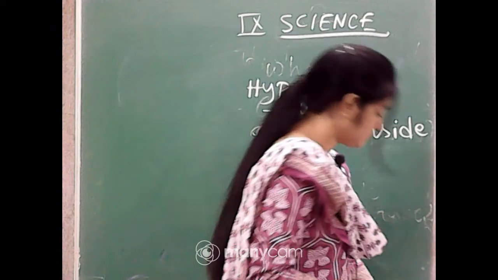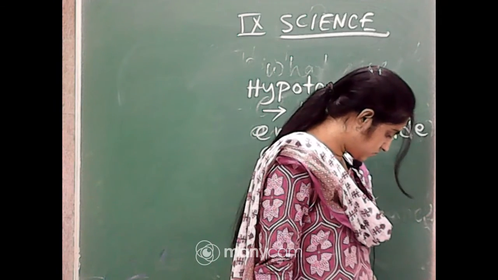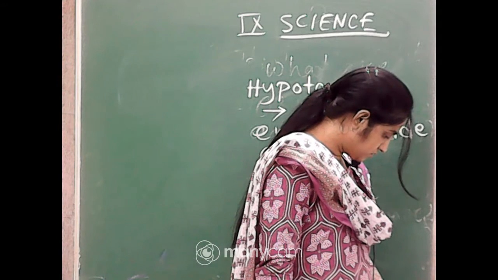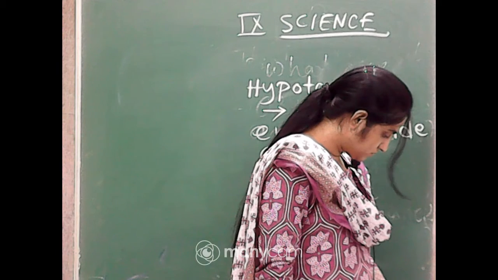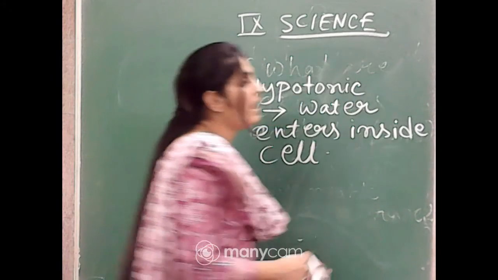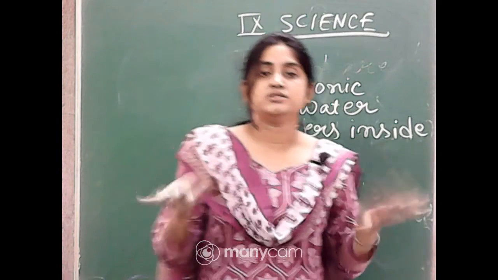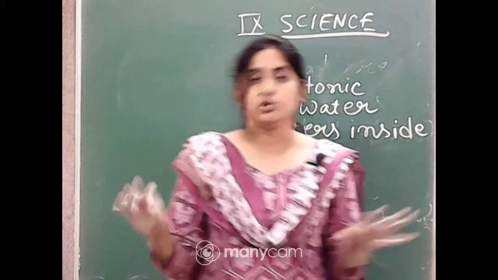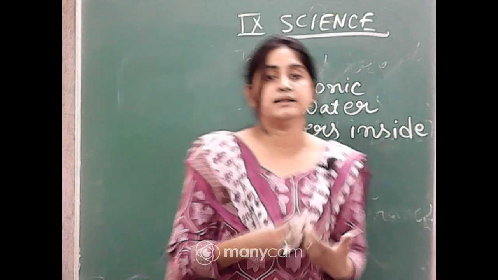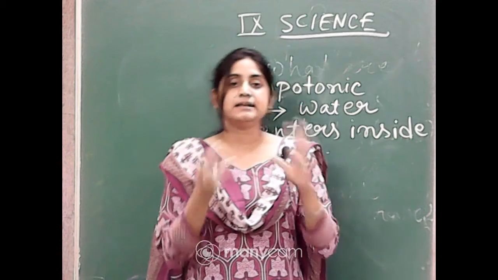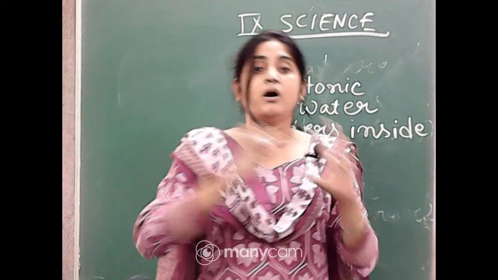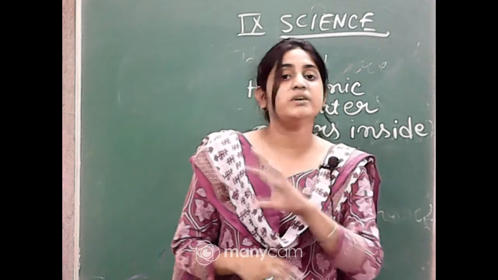Okay, next one, isotonic. Isotonic means the concentration inside and outside will be equal. So that's why no water goes inside the cell, no water goes outside the cell. Actually water goes inside the cell and comes out from the cell, but as it occurs in equal amounts, we cannot observe that.